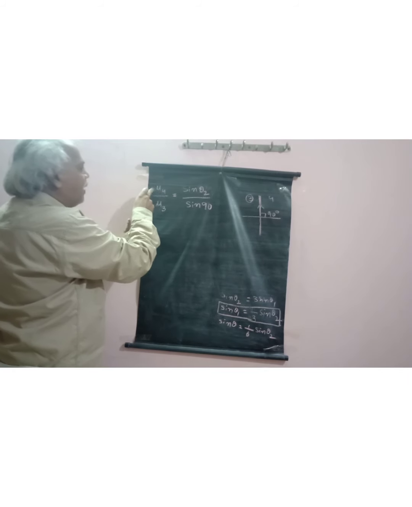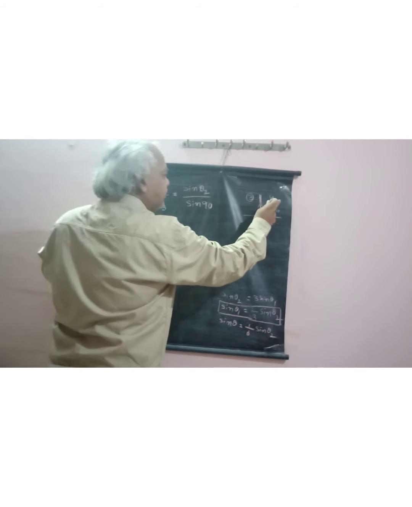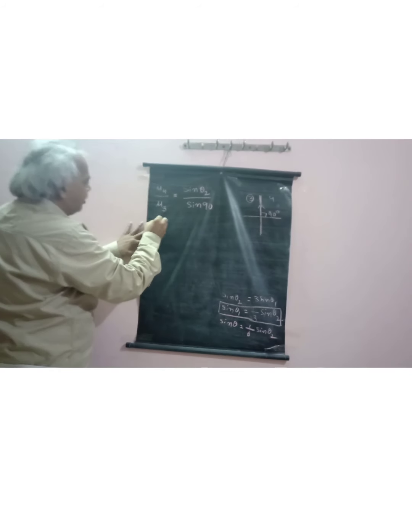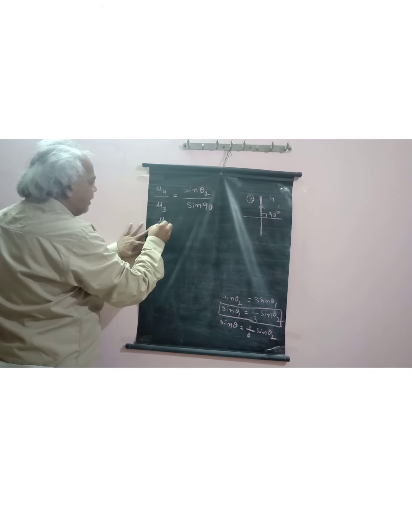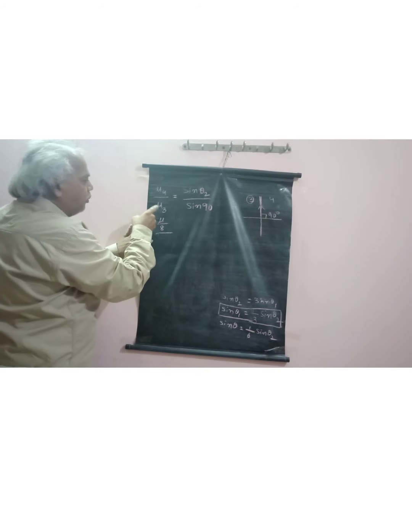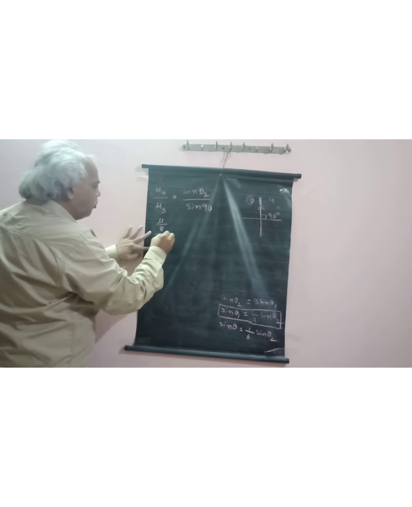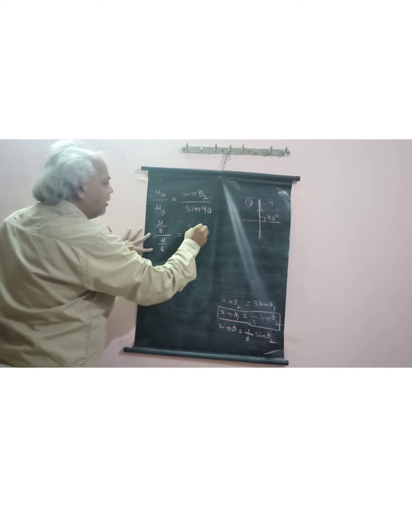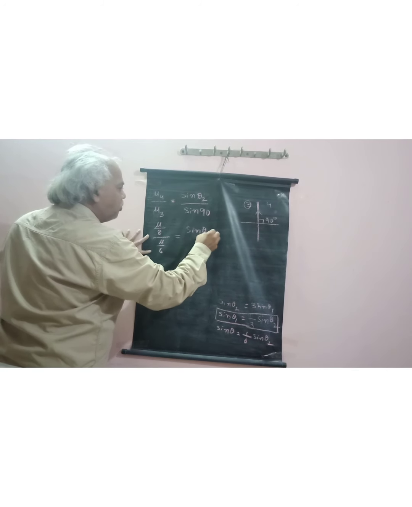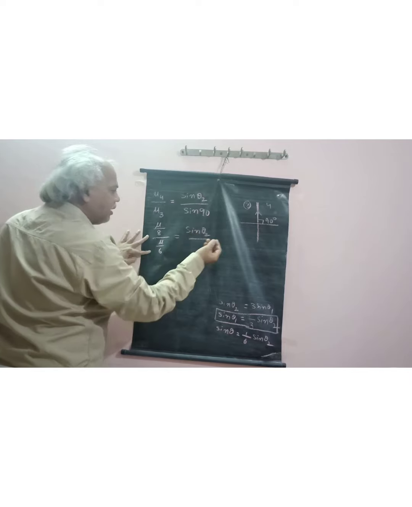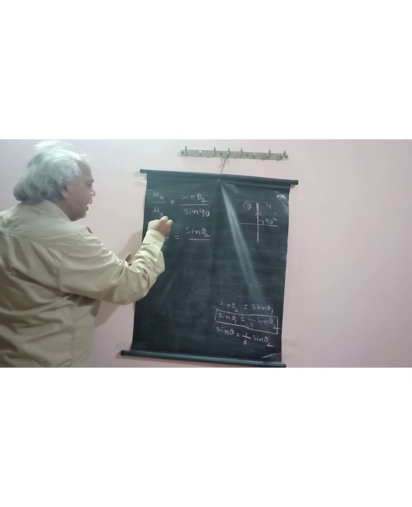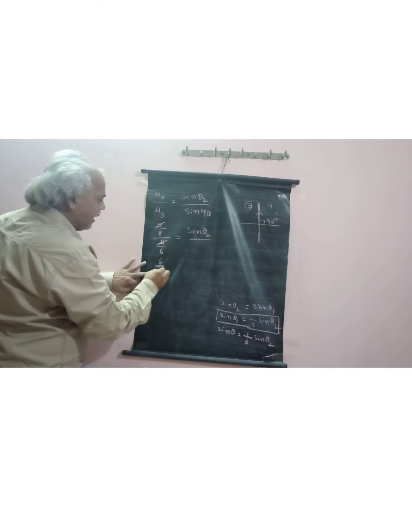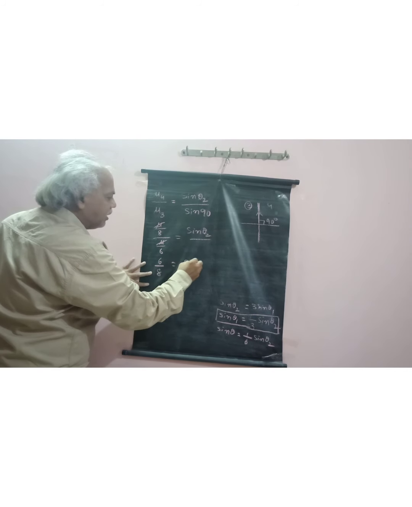What is the mu 4 value? Mu 4 is already given, that is mu by 8. So mu by 8 by mu 3, which is mu by 6, is equal to sin theta 2 by sin 90. Sin 90 value is 1. So like this, 6 by 8 is equal to sin theta 2.